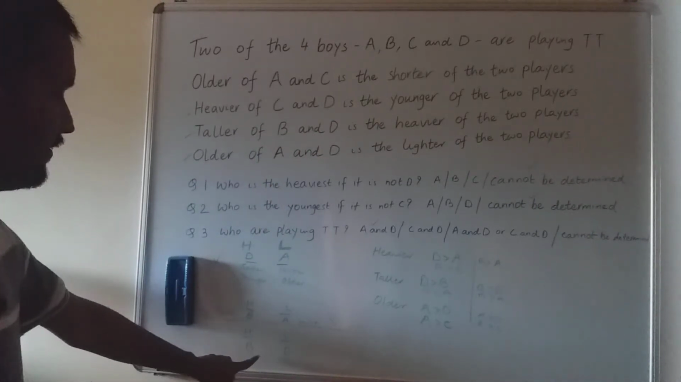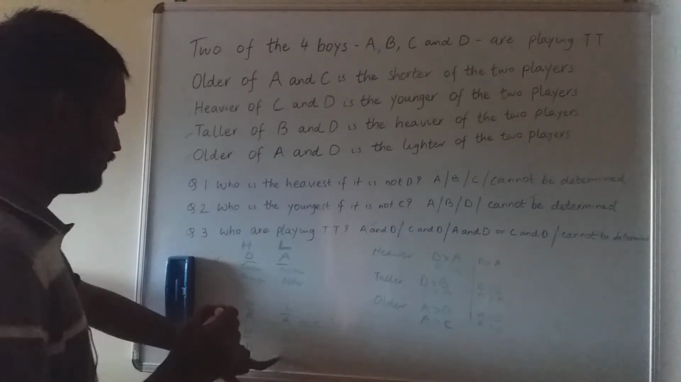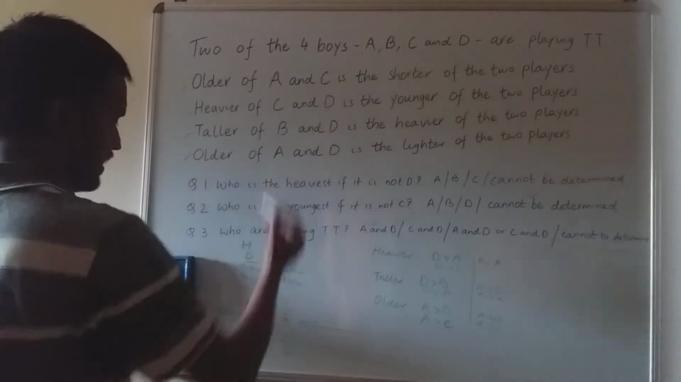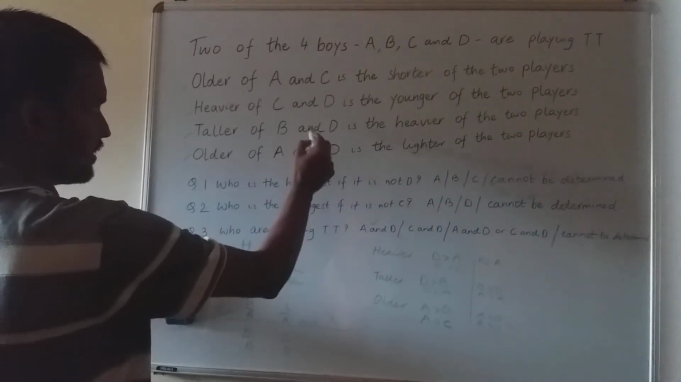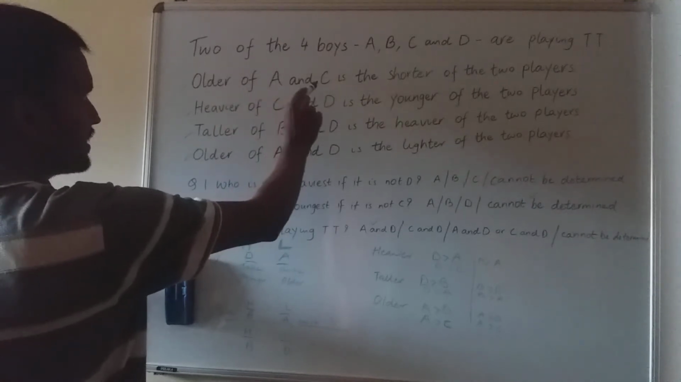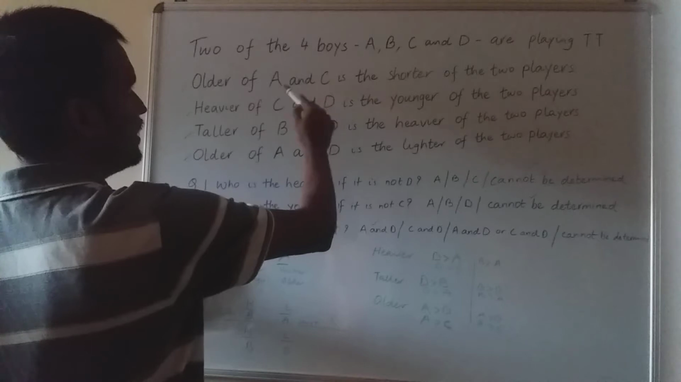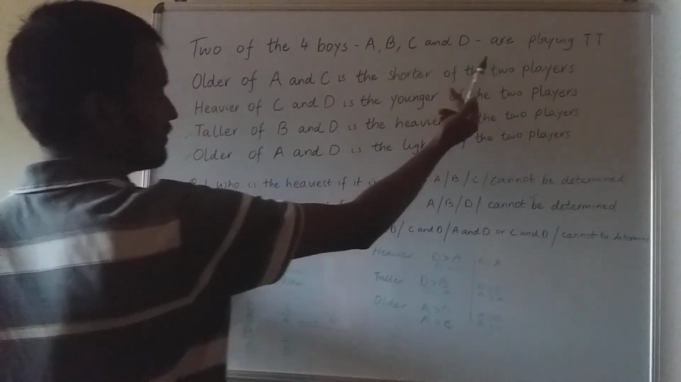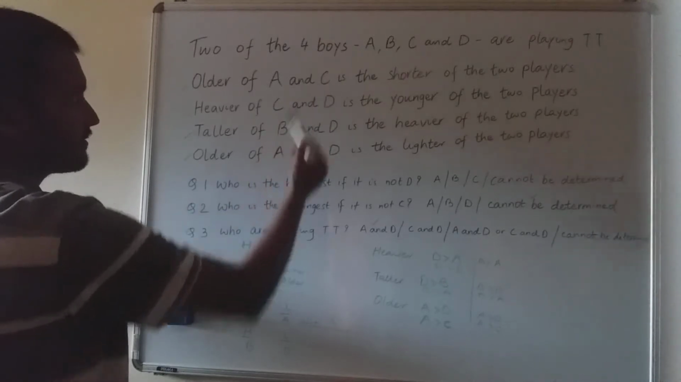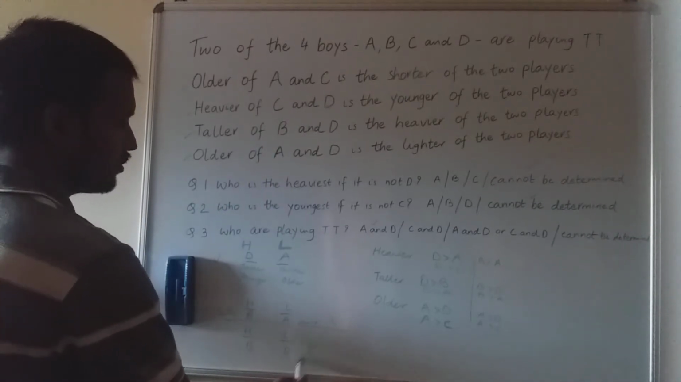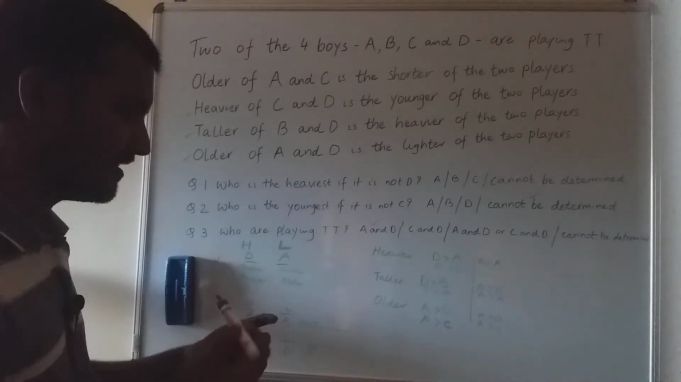Similarly, if you take B and D and go ahead, you will get stuck in this statement. If you take B as the heavier and D as the lighter of these two, then if you come to this statement, you will see that they are comparing A and C, and making one of those players the shorter of the two players, but none of them is B or D. So even this assumption falls short. So this is my method, how I did it and arrived at the answers.